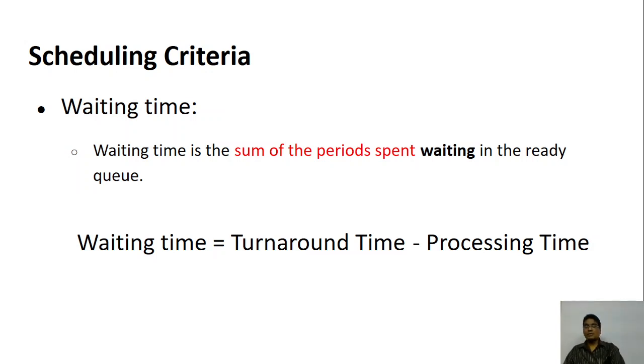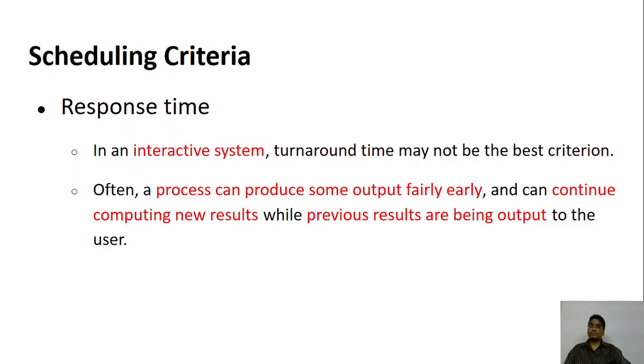So waiting time is the turnaround total time minus the actual processing time. The next one is the response time. Response time is how quickly I get the response. Suppose I am doing an online class now.